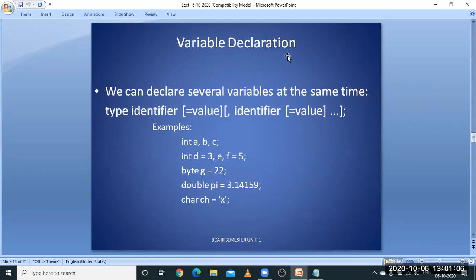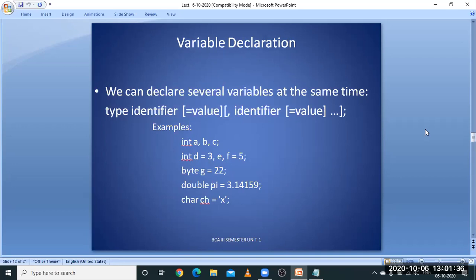So these are some of the types of declaring. That is, first one is int a, b, c followed by a semicolon. You can declare the variables like that. The second type of declaration is int d equals 3, followed by e, followed by f equals 5. You can also do that. Then byte g equals 22. You can do that. Double pi equals 3.1414159. You can do that.